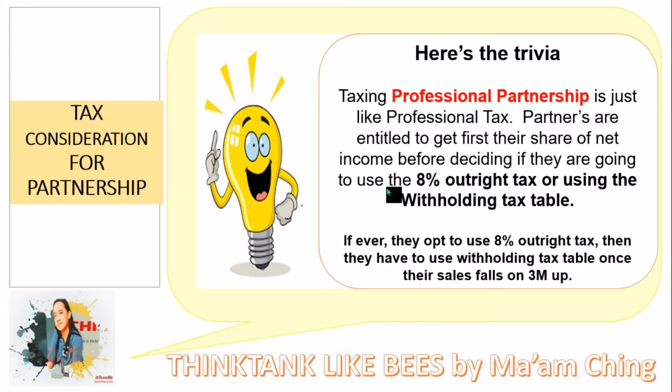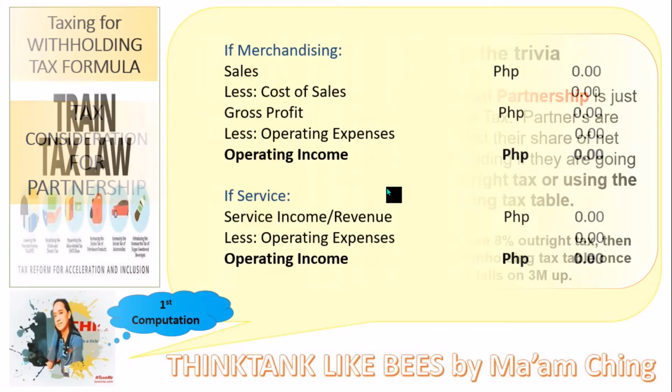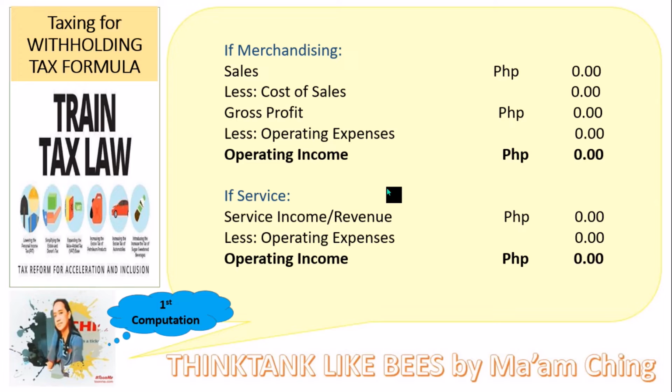So when taxing a professional partnership, it is just like professional tax. Partners are entitled to get first their share of net income before deciding if they are going to use the 8% outright tax or the withholding tax table. If they opt to use the 8% outright tax, then they have to use the withholding tax table once their sales fall at 3 million up. So the withholding tax formula is the same.